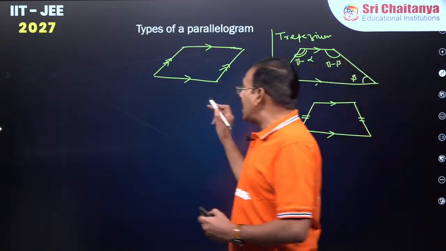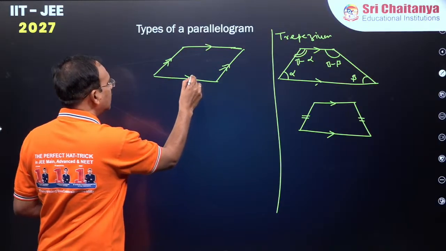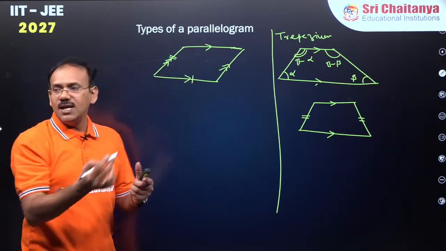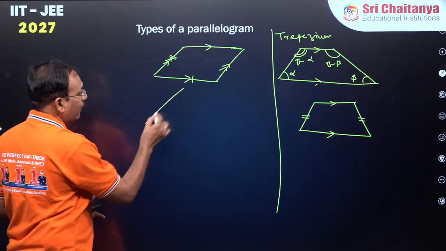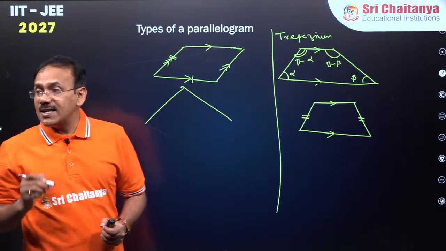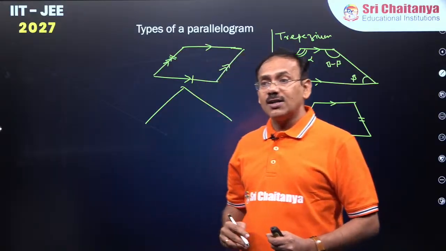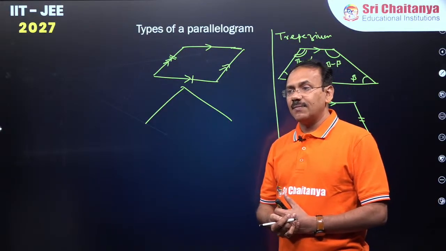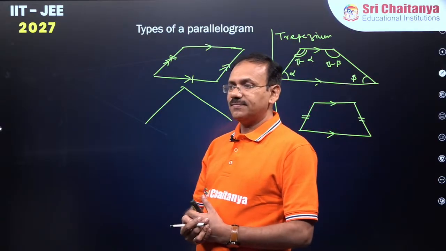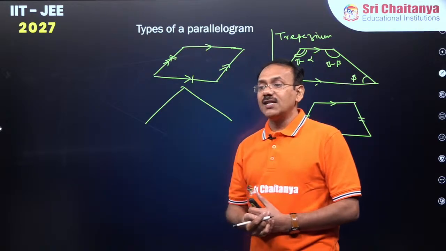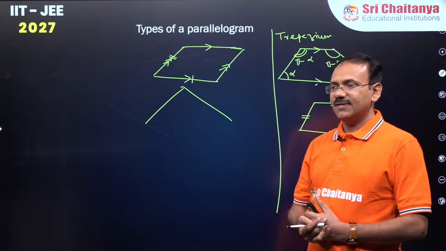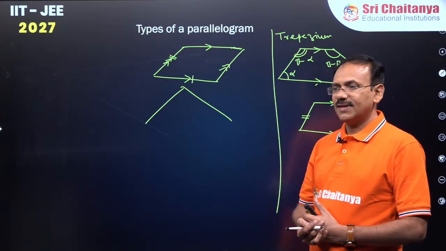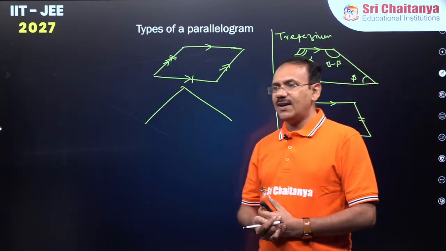Now, in a parallelogram, generally these two sides need not be equal. These two angles need not be equal. What is the parallelogram in which all sides are equal? Can someone say please? Yes, very nice, Jitendra.